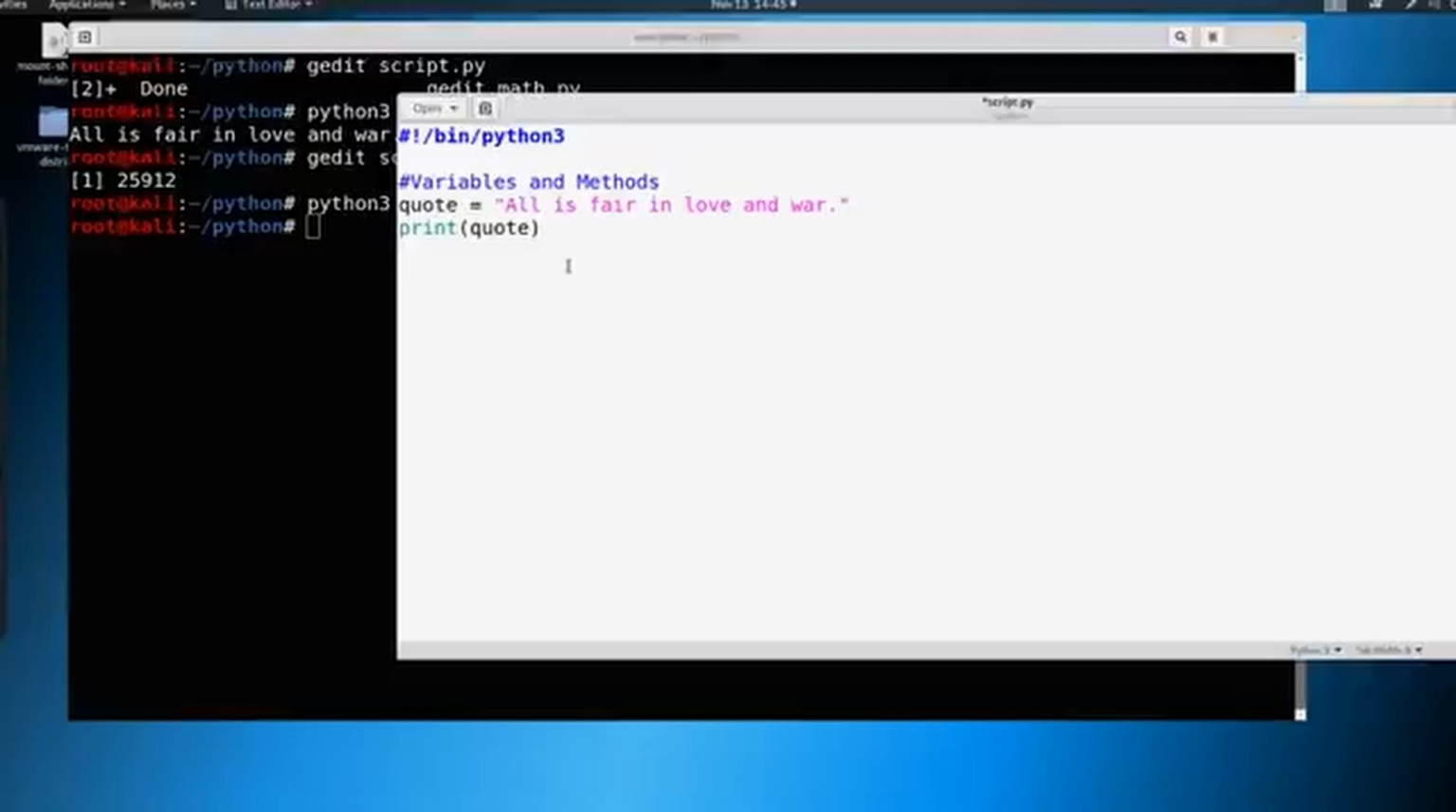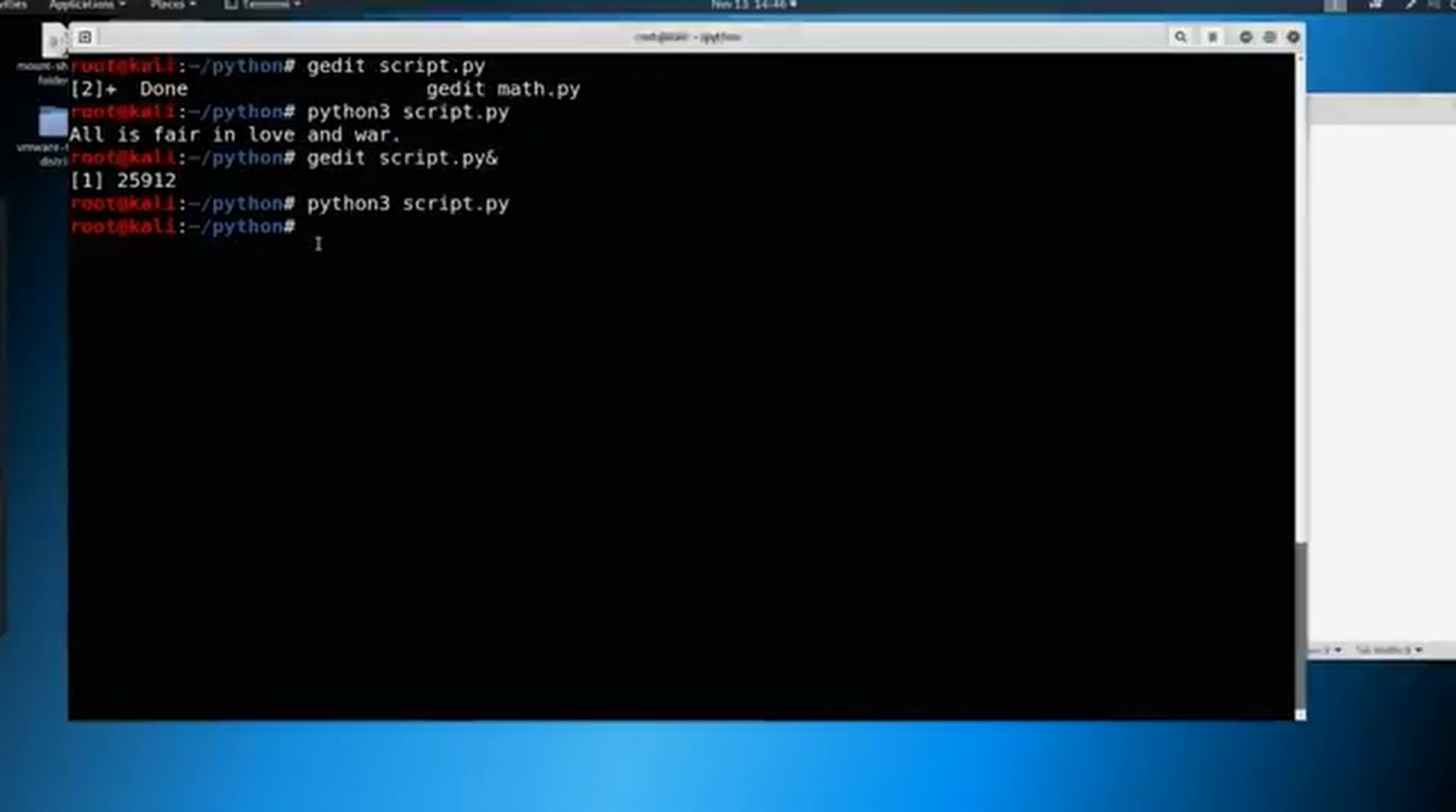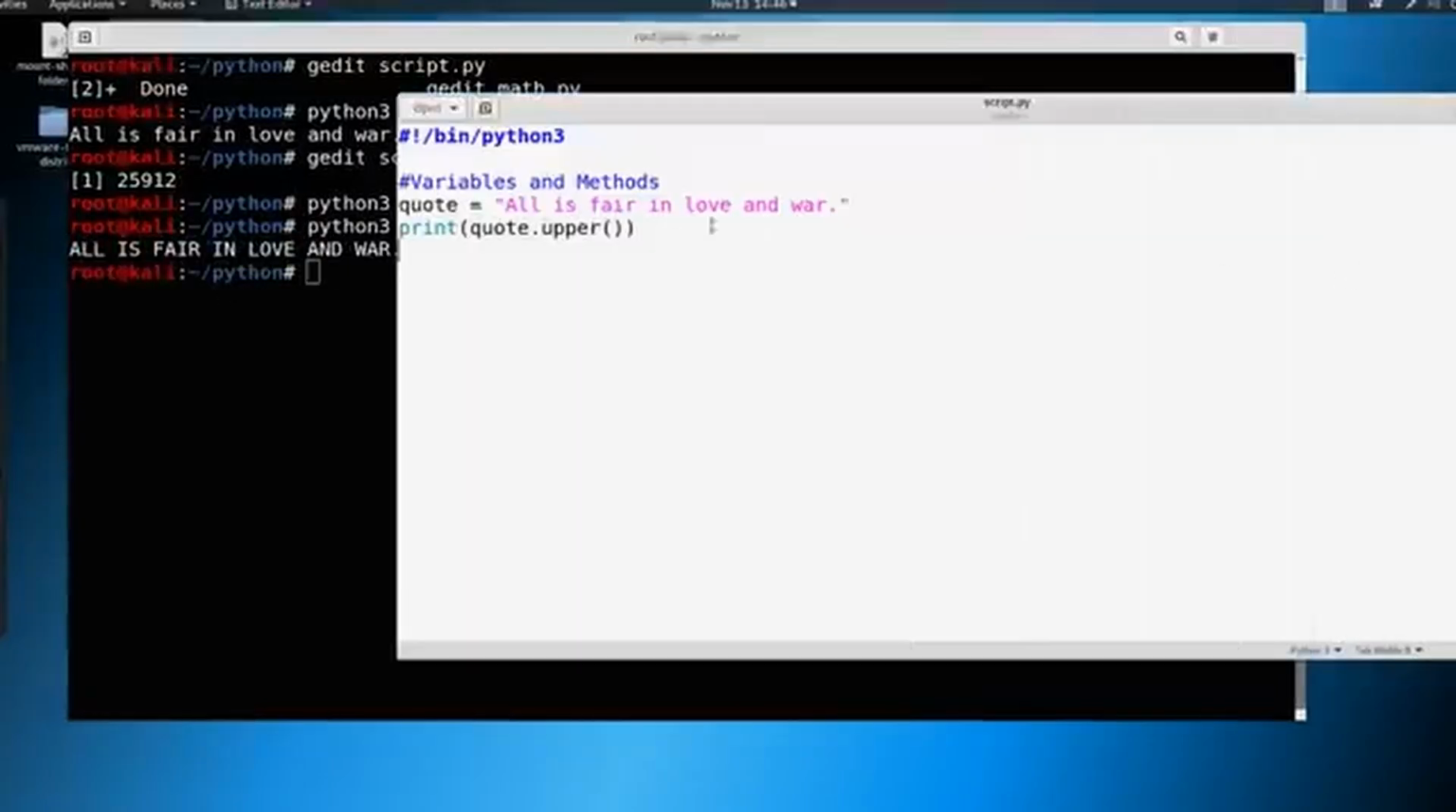So a method might look something like print quote, and then let's say we want to make quote upper. So in order to make it all uppercase, we're just going to throw in this method of upper. So we just say dot upper. And if we were to save that and print it, look, now the text is all uppercase. And you can make a note in here if you want and just say makes it uppercase.